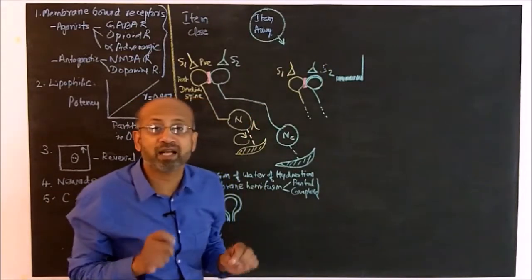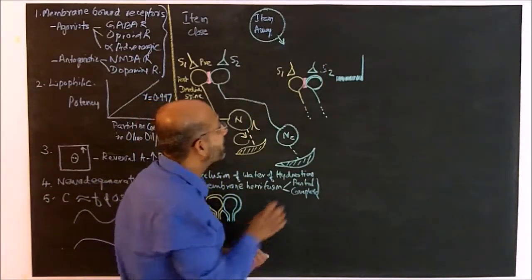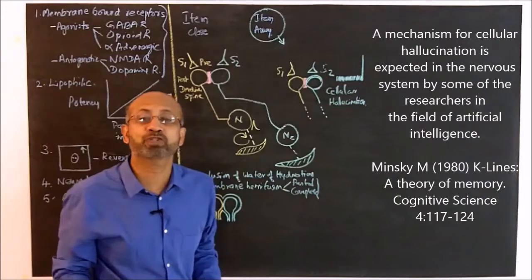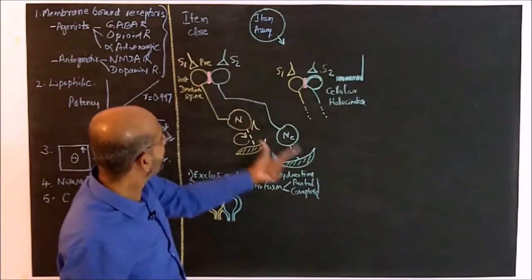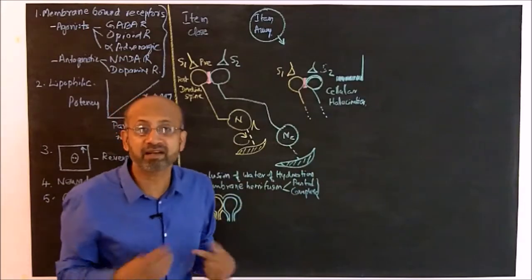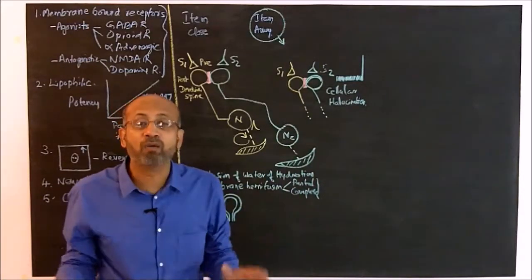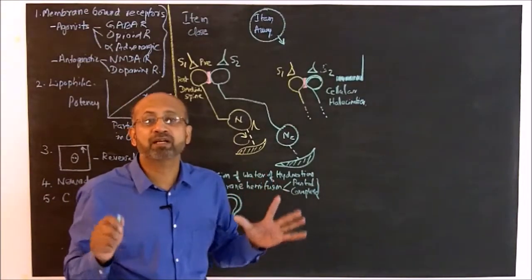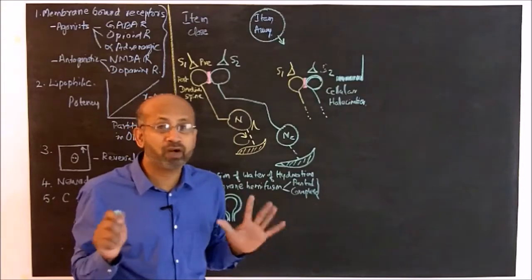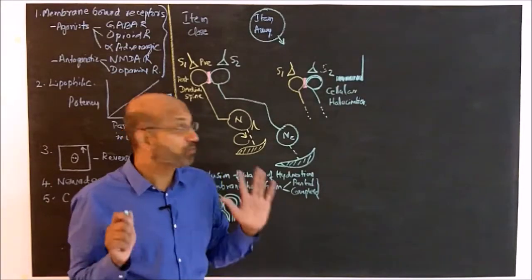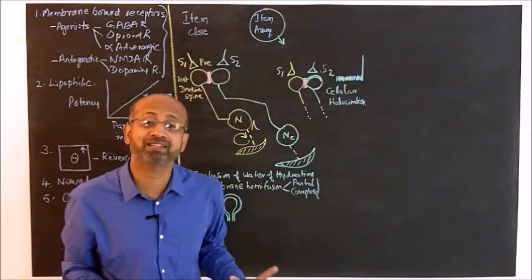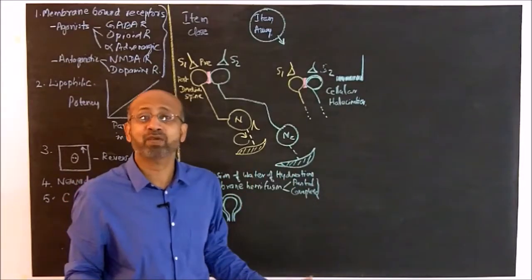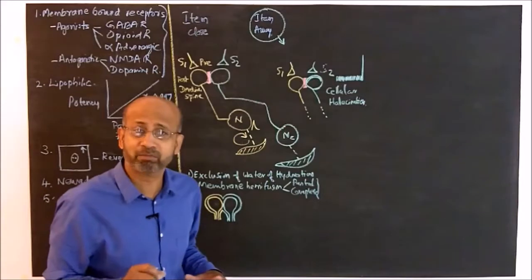So, that is what is expected to happen, and that is a cellular hallucination. You might wonder why cellular hallucination, because until here everything was real, but now all our higher brain functions such as perception, consciousness, memory, thought processes, they are all first person virtual inner sensations to which only the owner of the nervous system has access. So, we have to find a mechanism that can generate virtual inner sensations. That is the difficulty that we had in the past, and here we have a candidate mechanism.